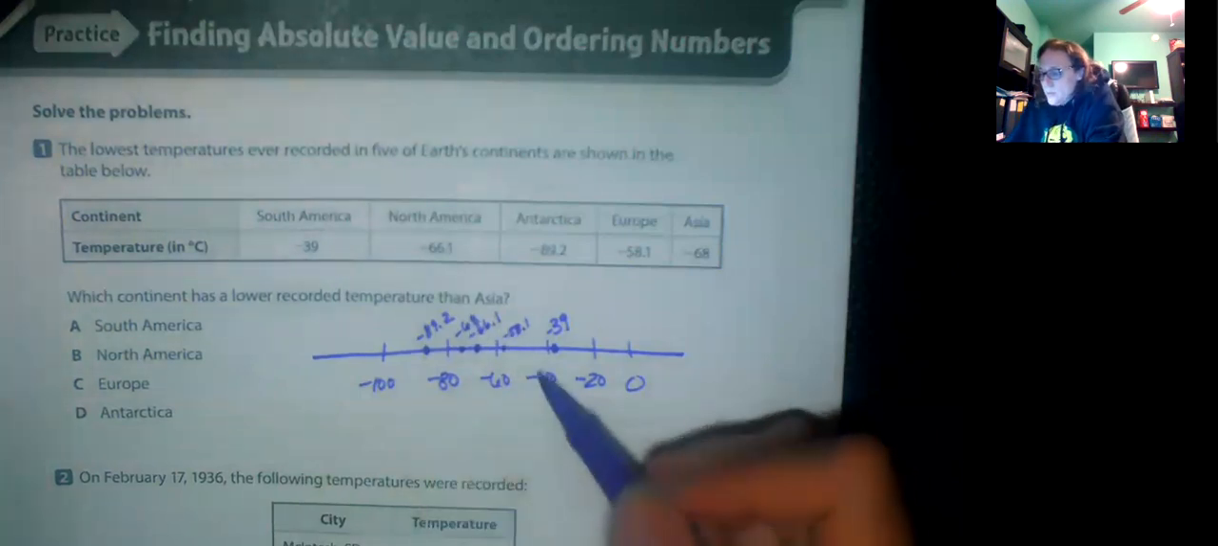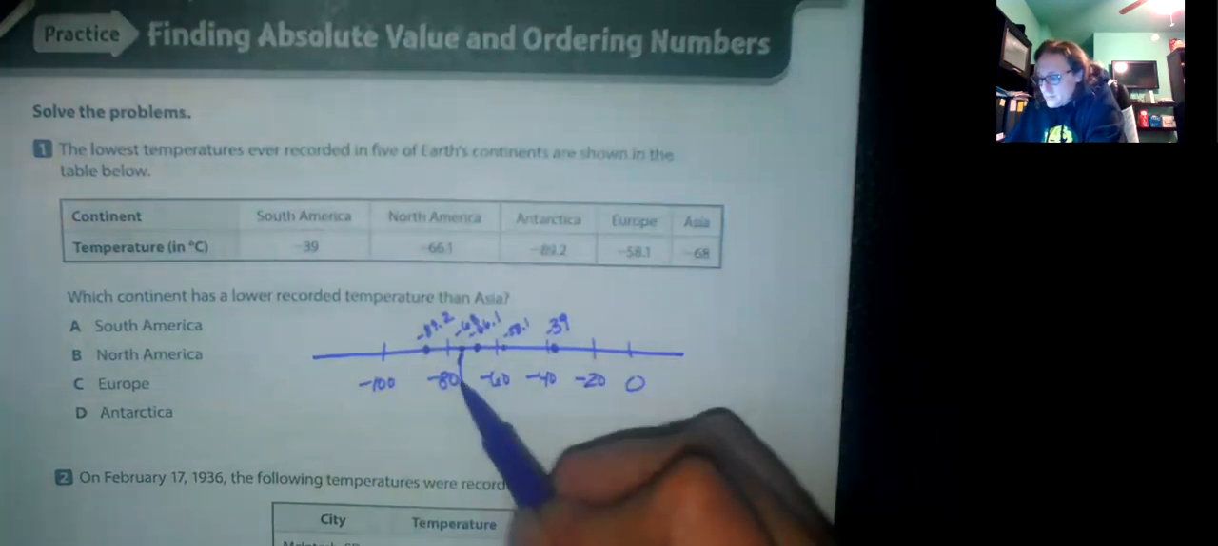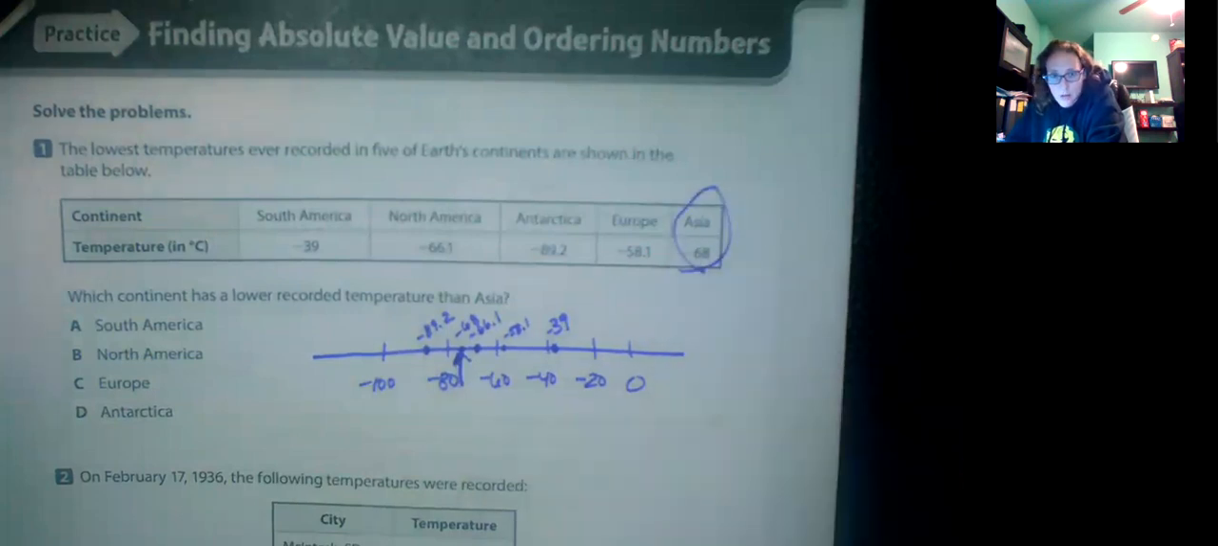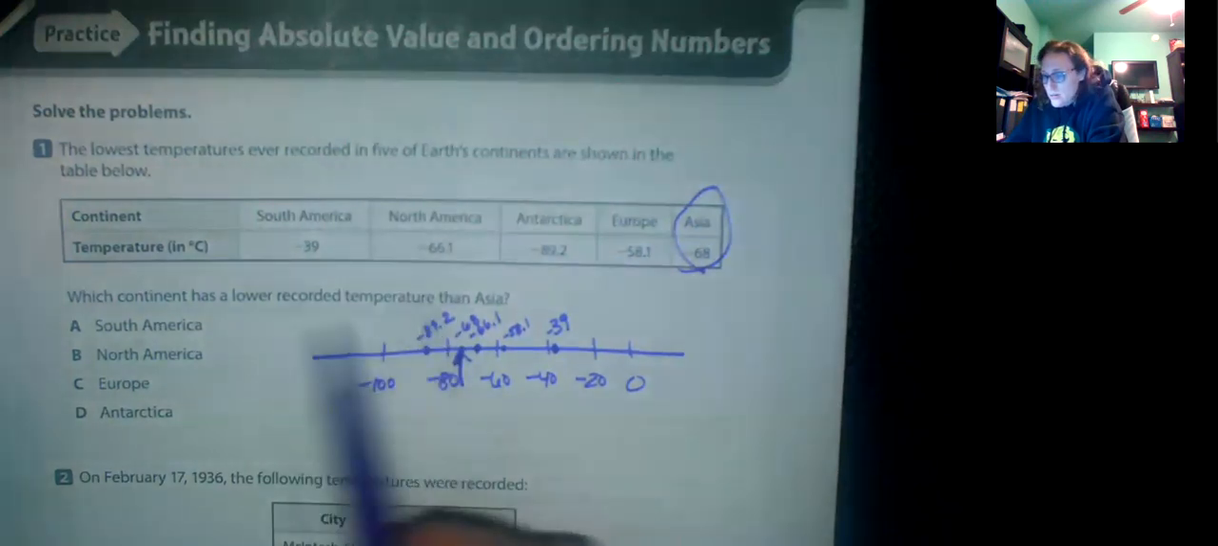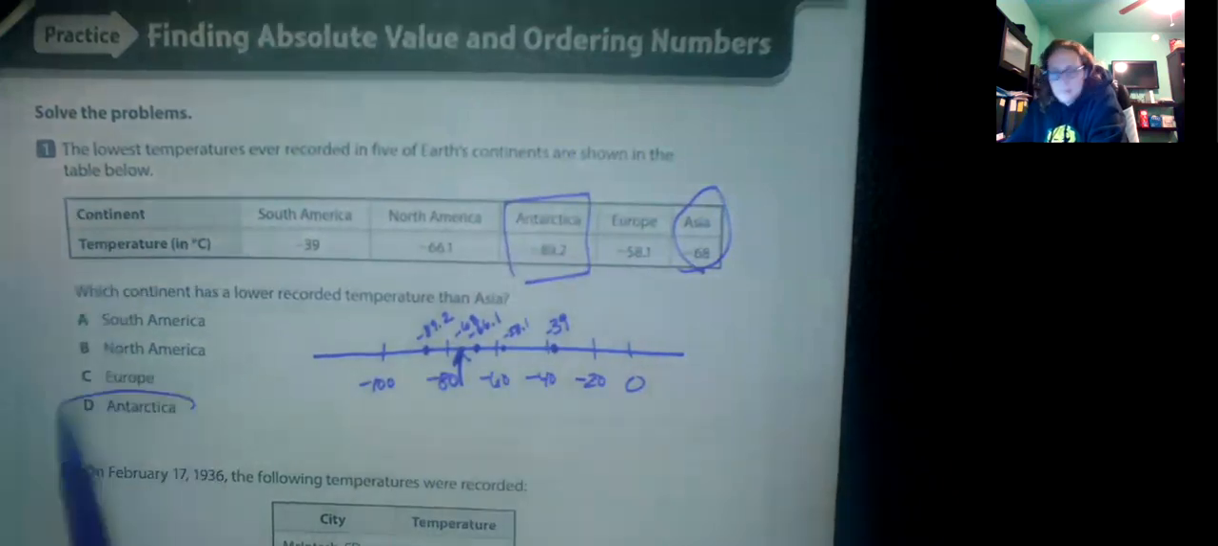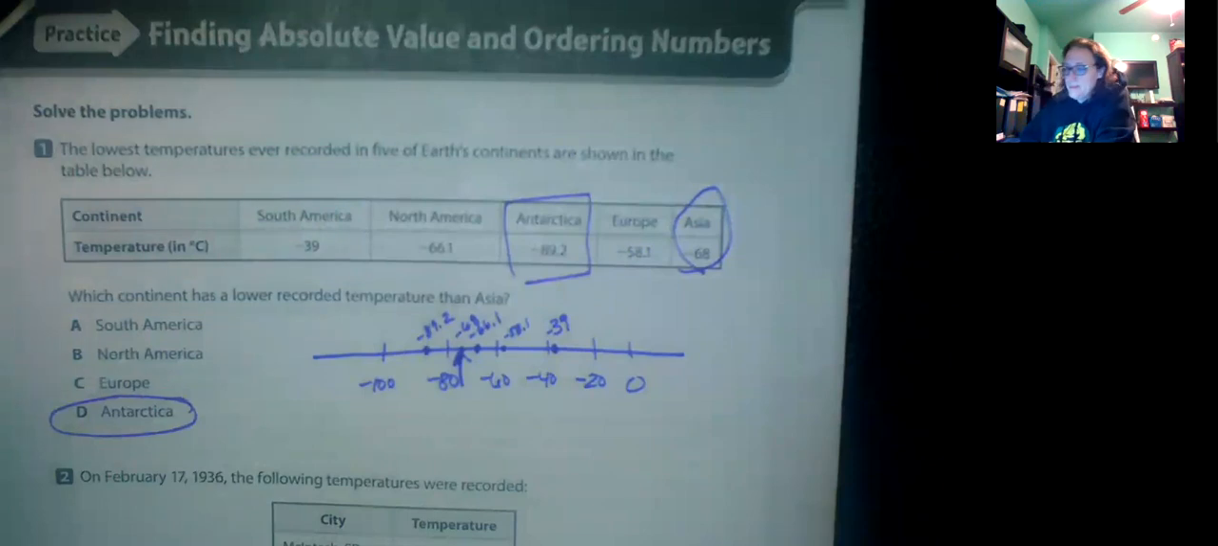Okay, so we want, this is Asia right here at negative 68. We want lower. So the only other temperature that's lower, right, because this direction's lower, is this 89.2, which is Antarctica. Okay.